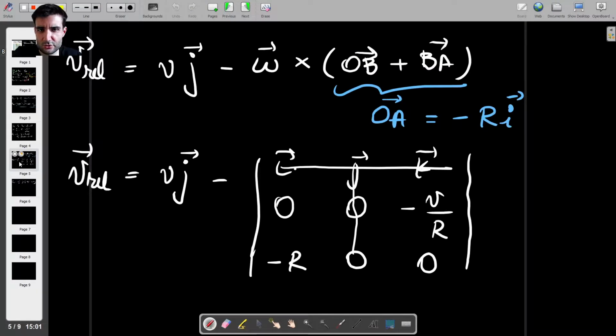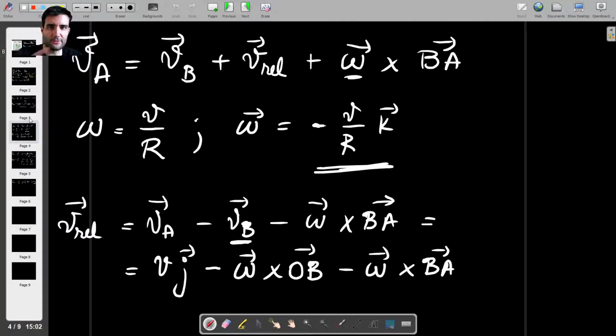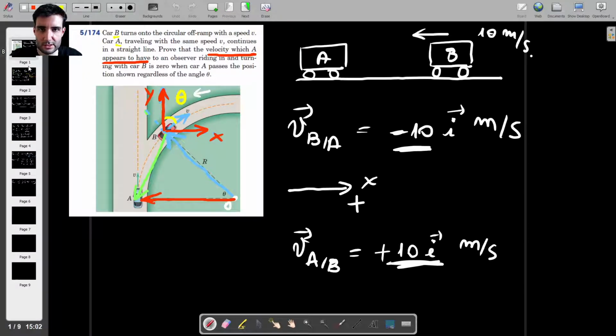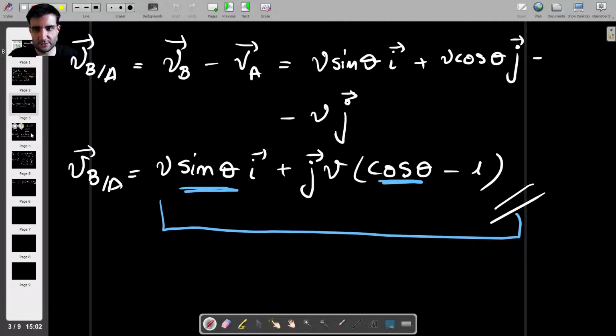Which is very interesting because that's not what we would have expected if we found our relative velocity the other way around. So when we're in car A, and if we look at car B that's going around the circle, we will observe car B having this relative velocity, which of course depends on the angle theta.